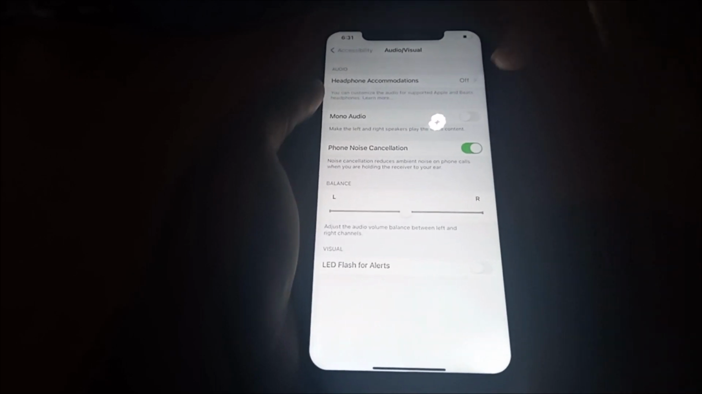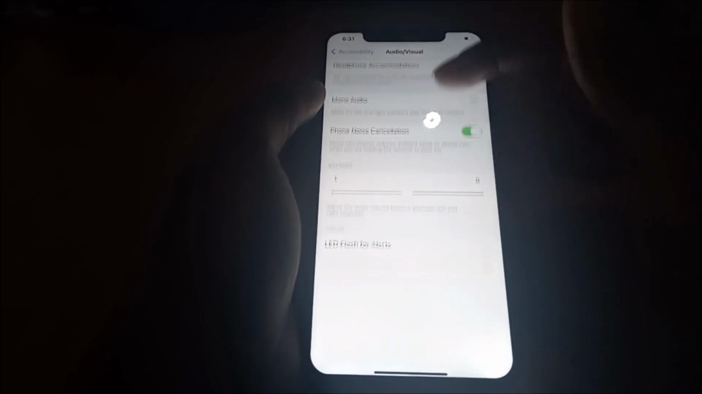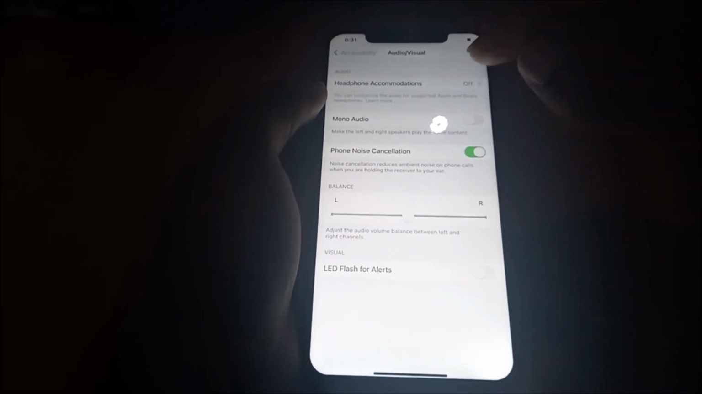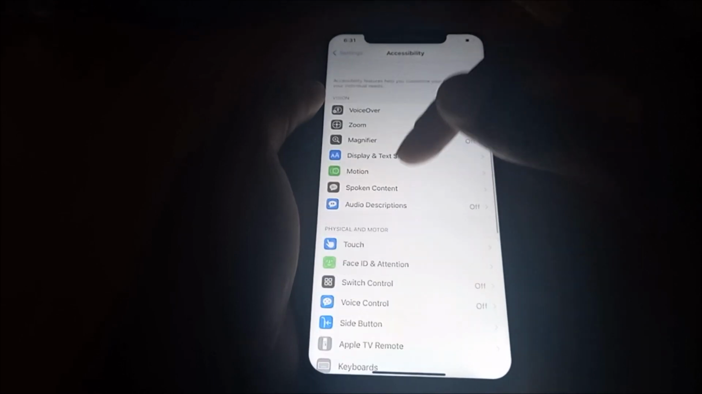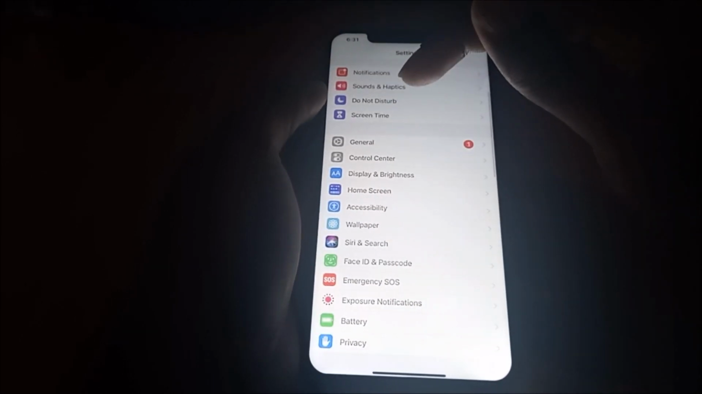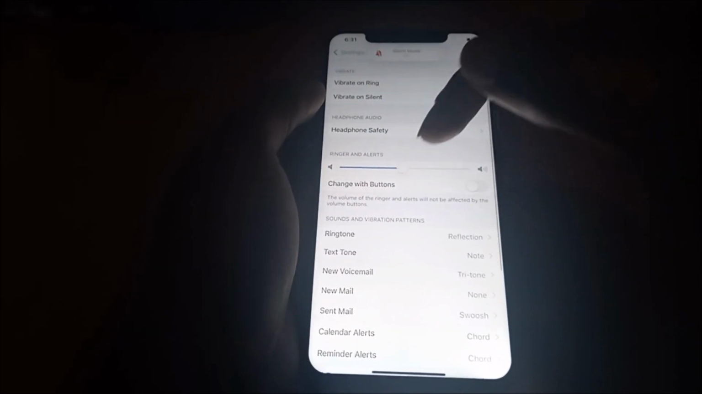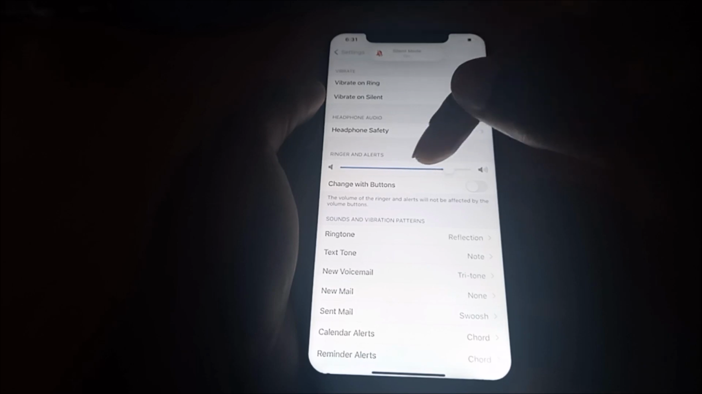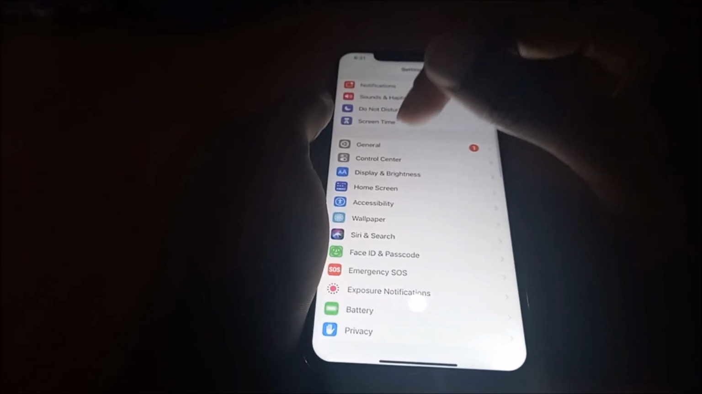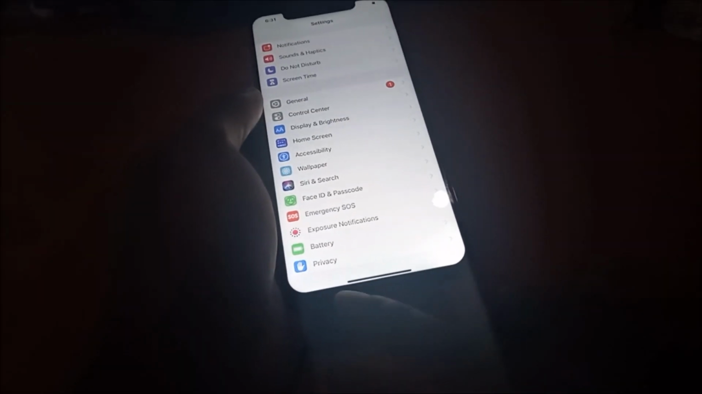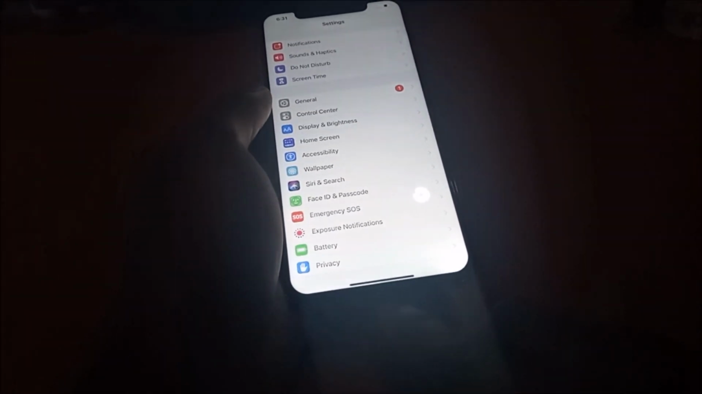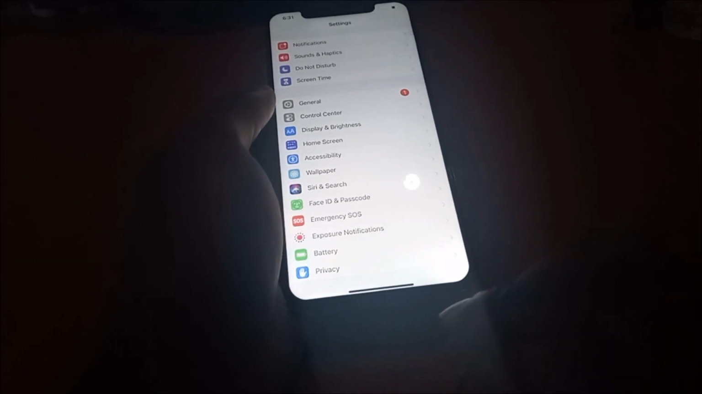The other thing is you want to ensure that your other settings are intact as well. You want to ensure that your song is not on mono. So let's go back and let's just check the song. We're actually hearing from the two speakers. We have the right and the left speaker at the bottom area where the charging port is.